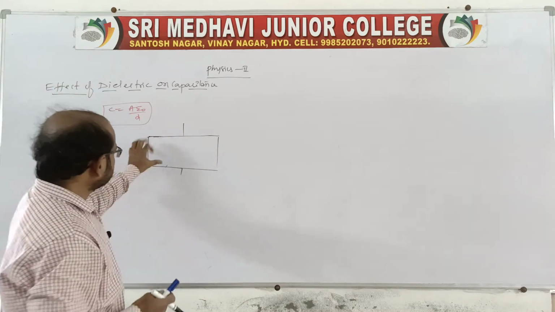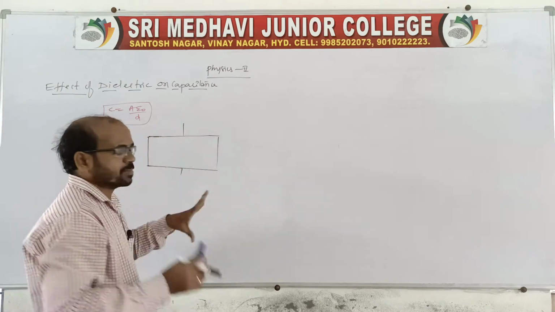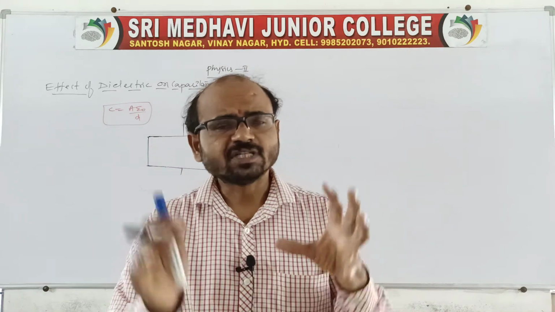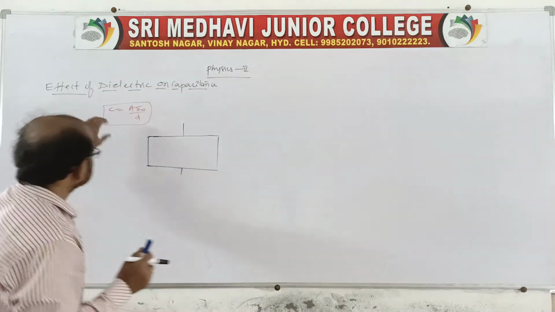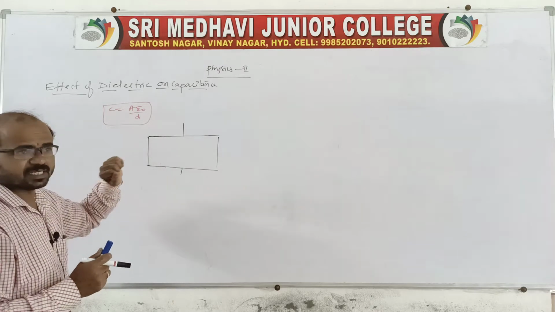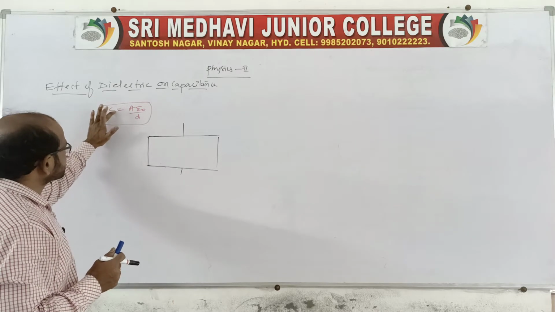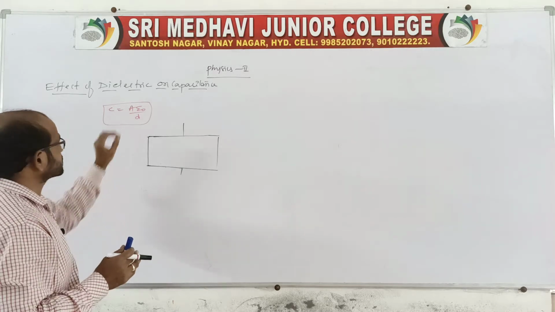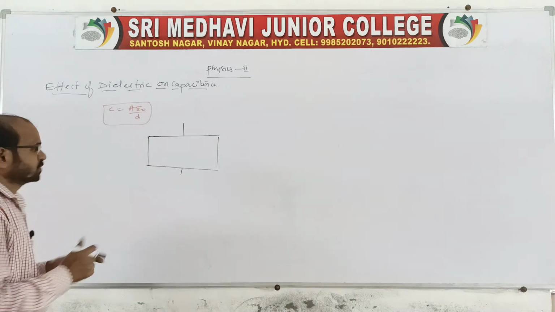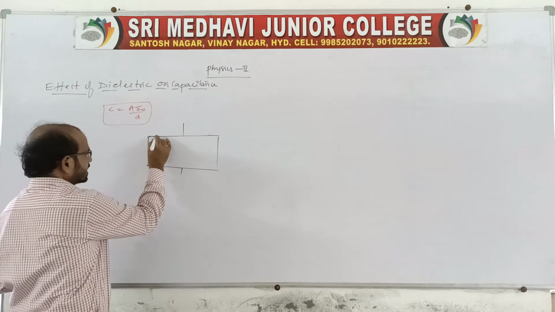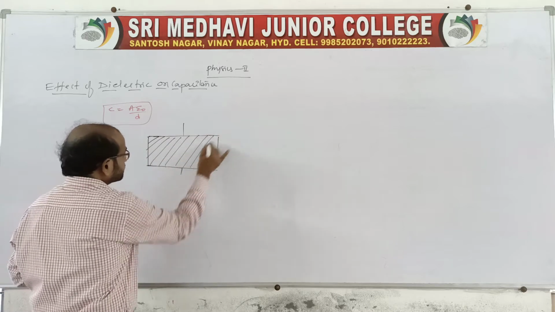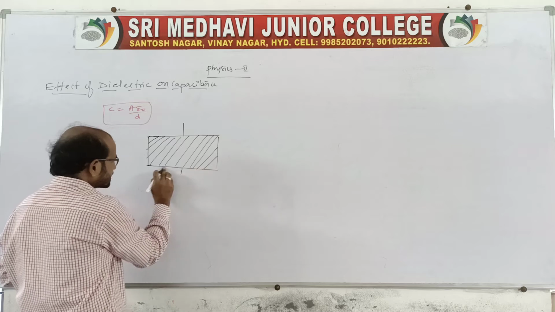Here, a dielectric is introduced completely without any gap. So what will happen to the capacitance? If there is air or vacuum, then C is equal to A epsilon naught by D. We know epsilon naught is the medium between the two parallel plates. Now a dielectric is introduced completely without any gap. So what will happen when it is completely filled?